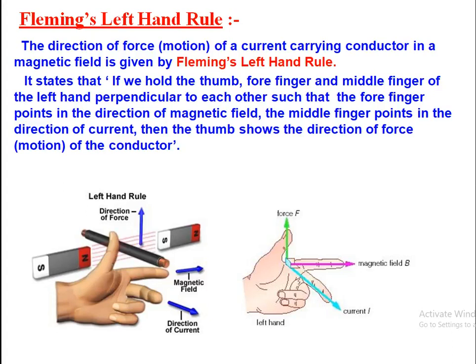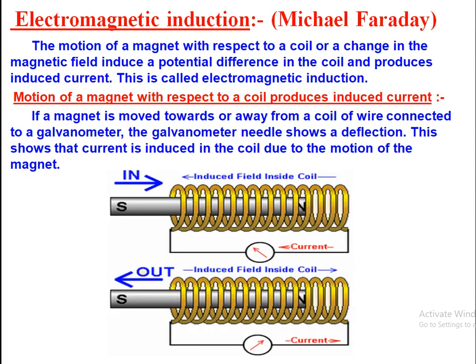direction of the force experienced by a conductor when it is placed in an external magnetic field. You already know that. Let us move ahead. Electromagnetic induction. This electromagnetic induction is the phenomenon of generating a current when a current carrying conductor is placed in an external magnetic field. So that is also we have seen.